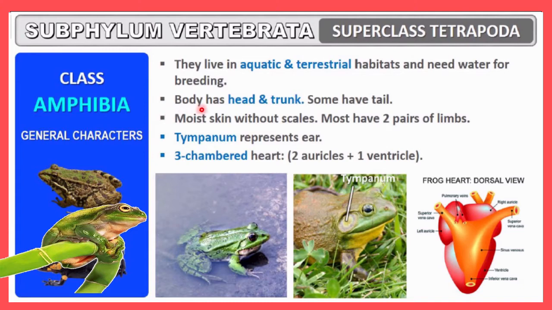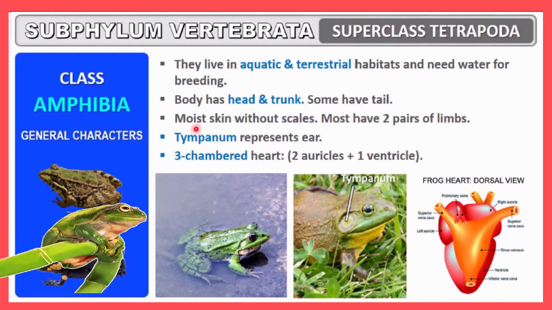The body has a head. Here you can see this is the head portion, and the trunk. This whole portion is considered the trunk. So the body can be divided into two parts. One is the head, and the whole rest of the body is the trunk. And some will have a tail, not all, but some will have a tail.